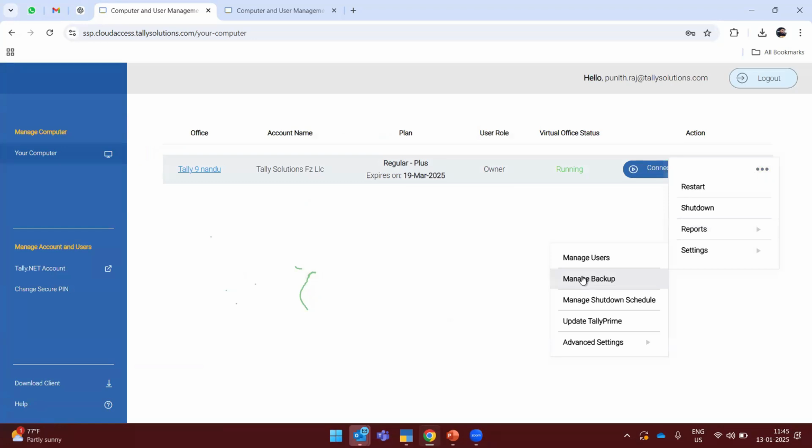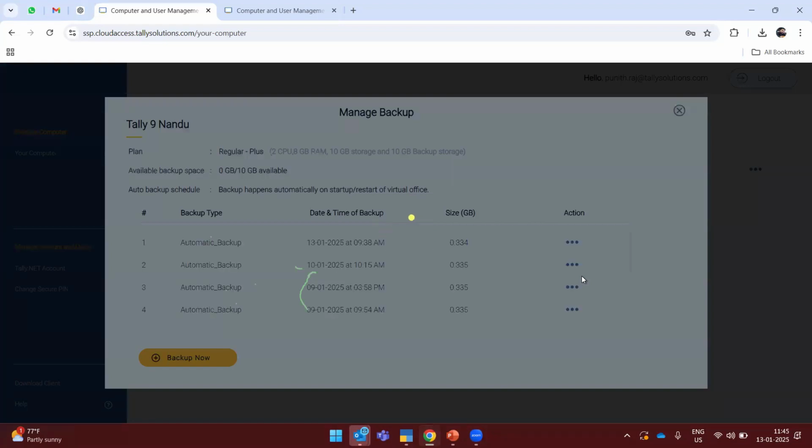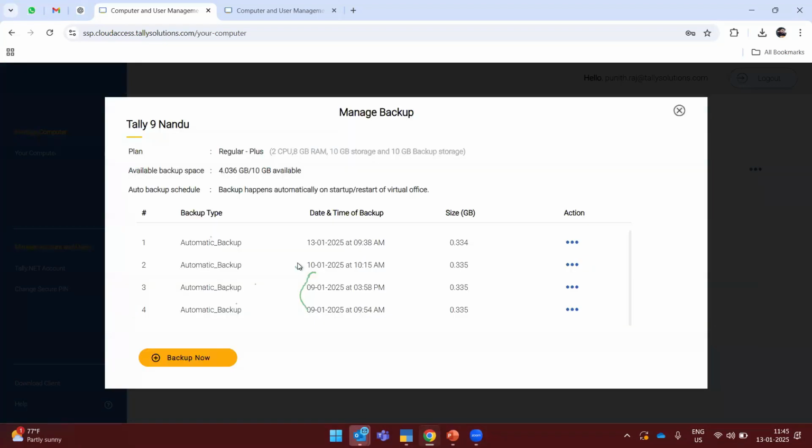And also the manage backup. Every day the shutdown will happen at midnight, and when you come in the morning, the status will be showing as stop. Once you restart your virtual machine, in the backend it will take an auto backup. If I click on manage backup, it will show you on which date, at which time, and what is the file size for which the system has taken the data backup. Once you click on the 3 dots, there is a download backup and a delete backup. If you want to delete it manually, you can delete it.